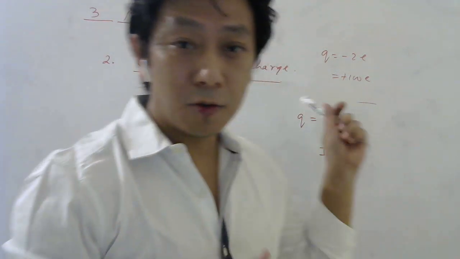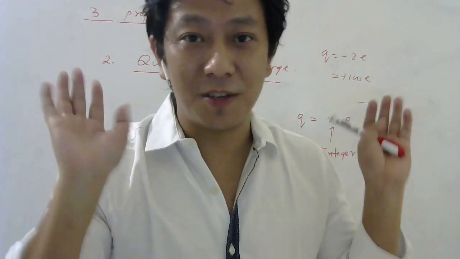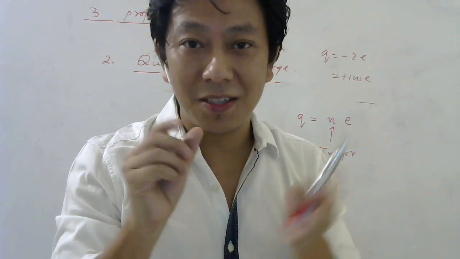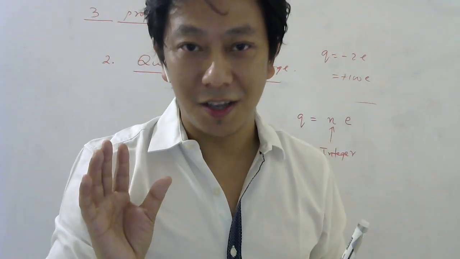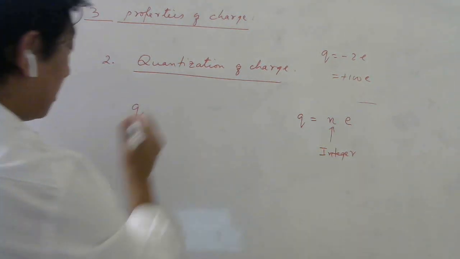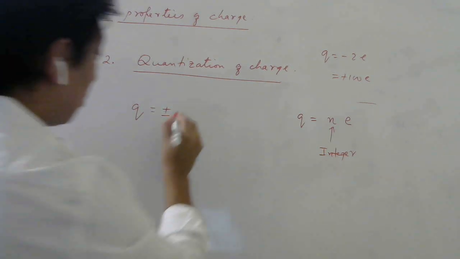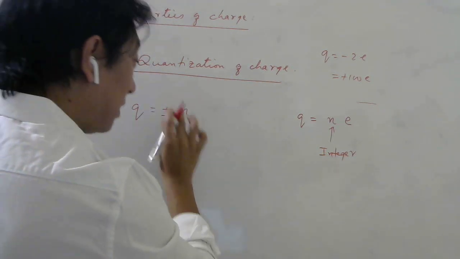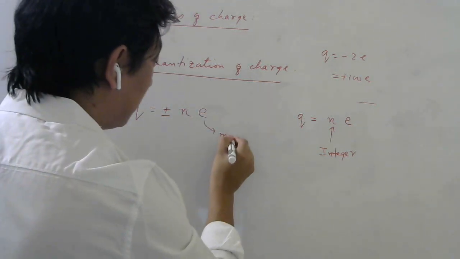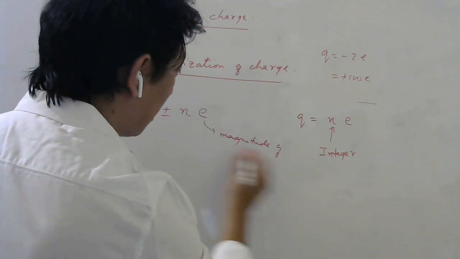So basically this quantization of charge says the electron's charge is the smallest charge possible. You cannot further divide the charge of an electron. So it is the universal unit of charge. Keep in mind that quantization of charge says any charge that you measure could be plus or minus, obviously, but always an integral multiple of the magnitude of the charge of the electron. This is the magnitude of the charge of the electron. The sign I have written here already, right?